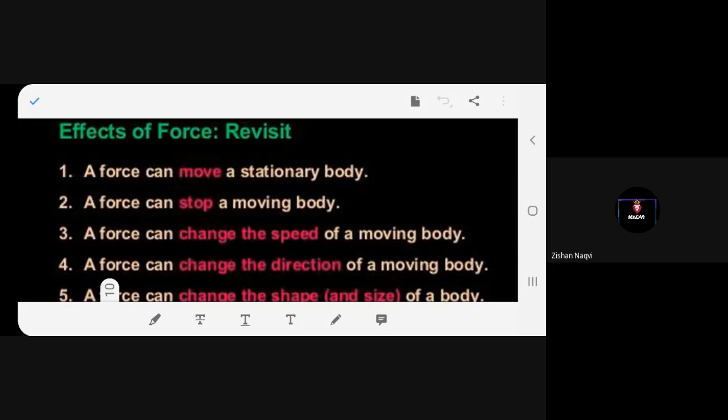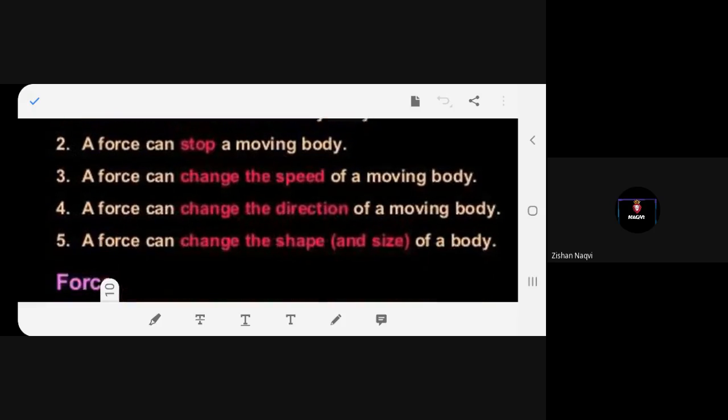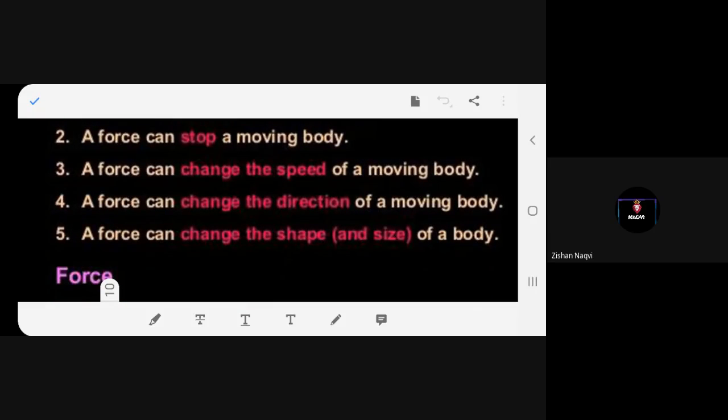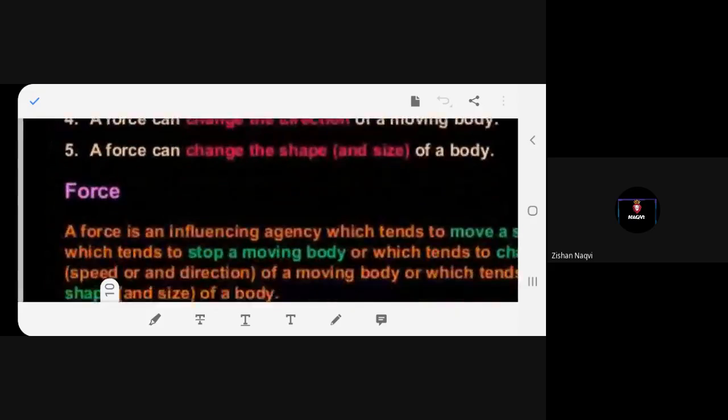Revisit. A force can move a stationary body. Second, a force can stop a moving body. Third, a force can change the speed of a moving body. A force can change the direction of a moving body. A force can change the shape and size of a body.